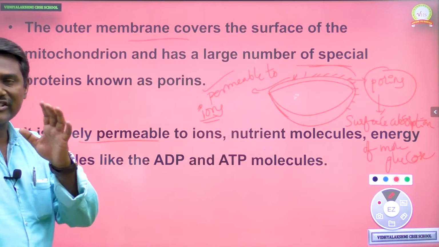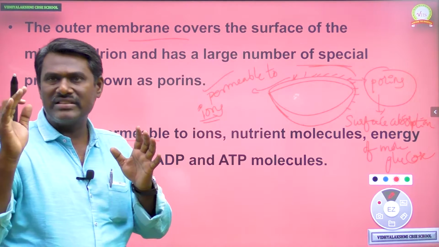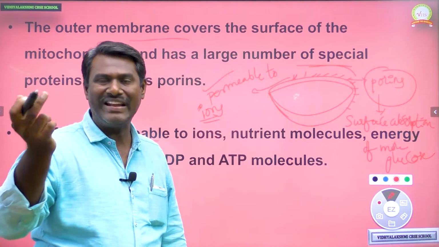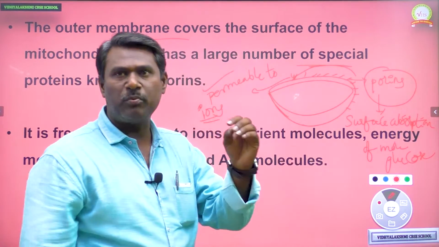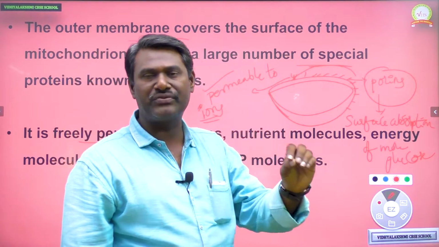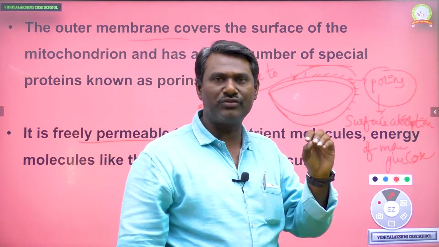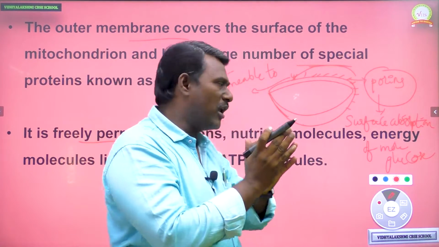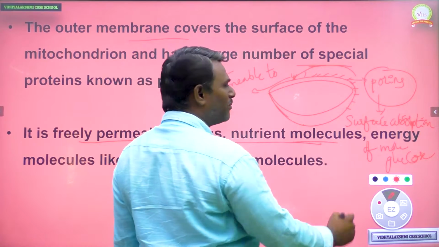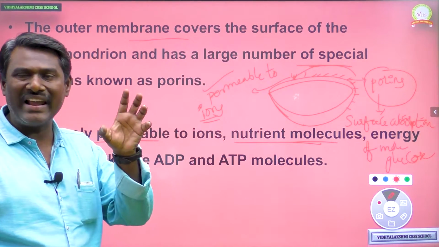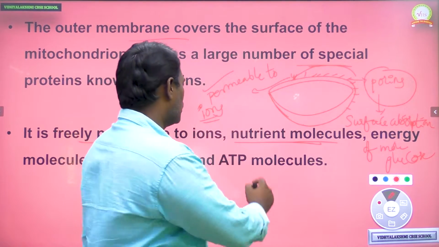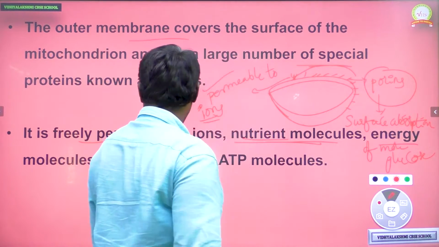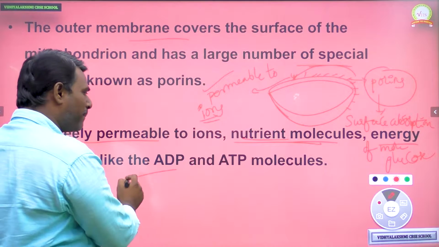Okay. So, external to internal. Some of the substances can come from outside to inside of the mitochondria through porins. These porins act as selective channels which allow only ions and nutrient molecules. All of these enter the mitochondria through the porins: nutrient molecules, ions, as well as energy molecules like ADP and ATP.